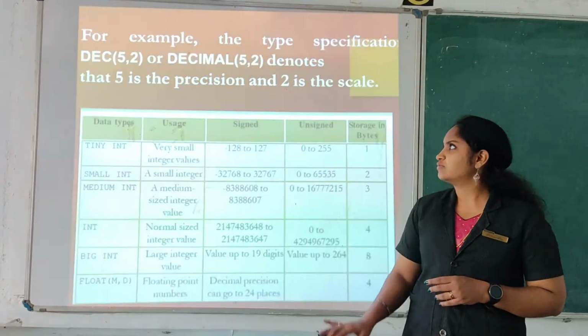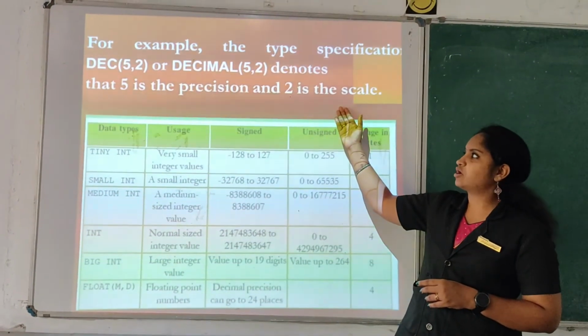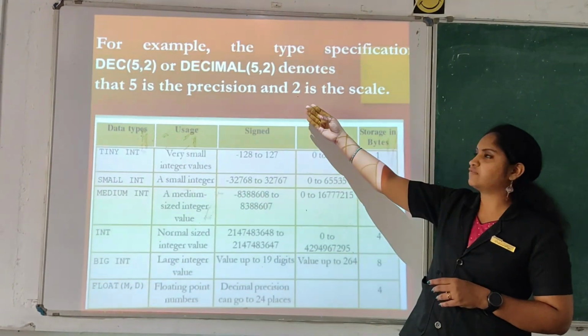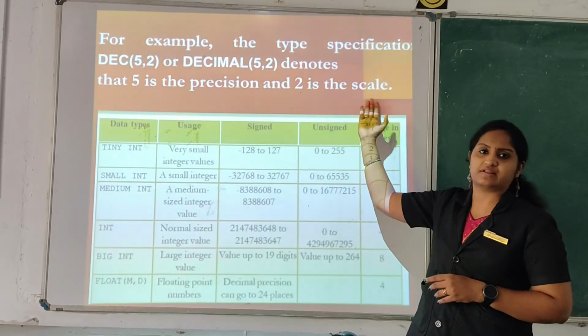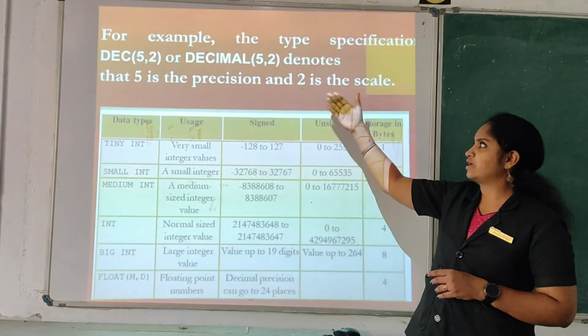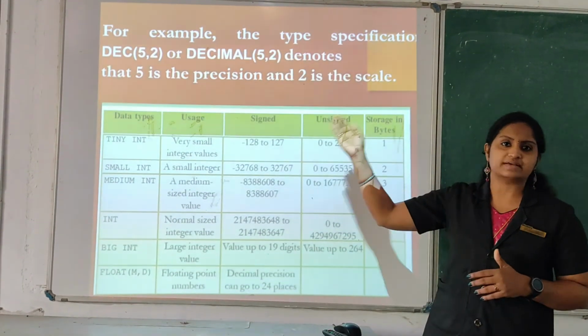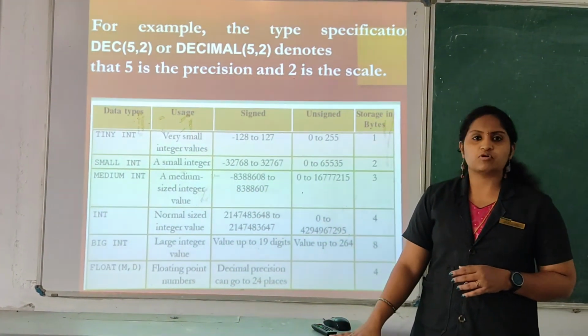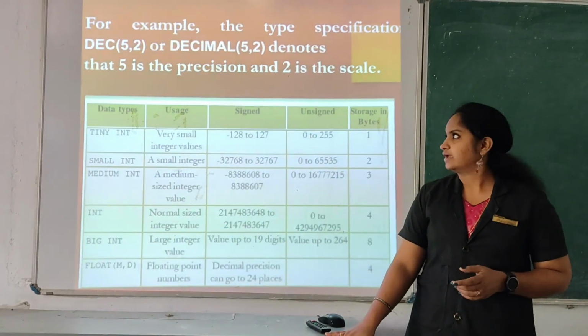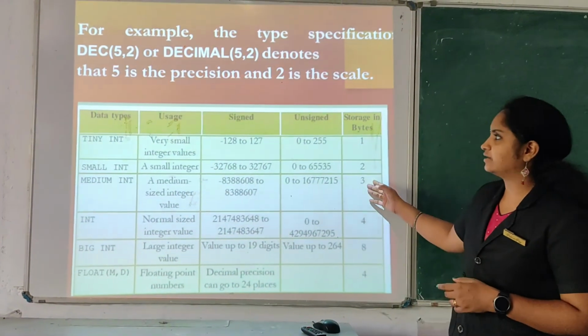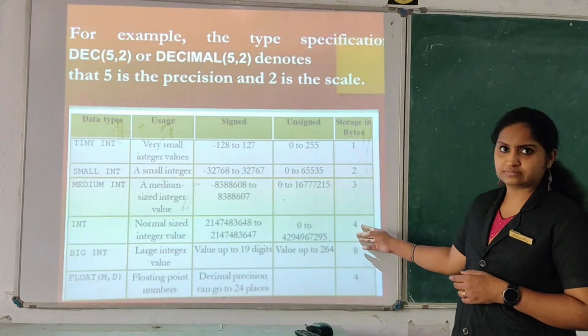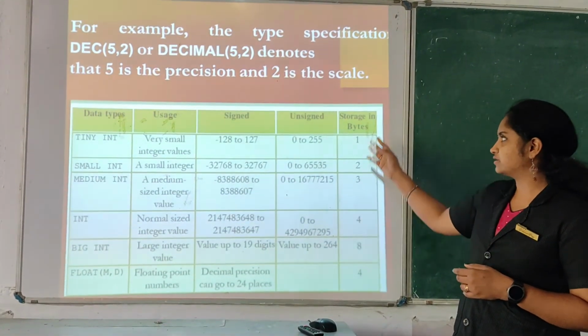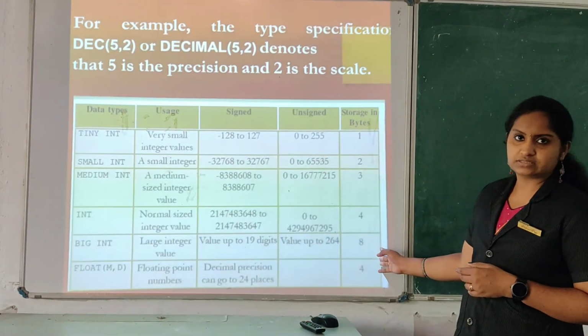Another one is the example of this. If it is 5, you can find numbers and after that 2 decimal values. You can use the keyword DEC or decimal to represent floating point numbers. Here you can see the different data types, their usage, values and storage bytes.